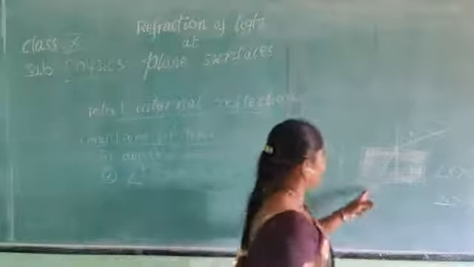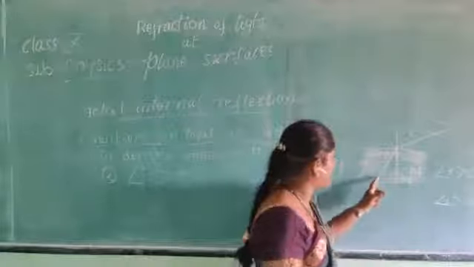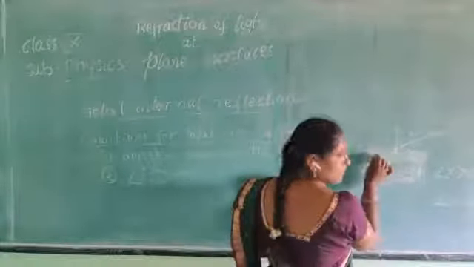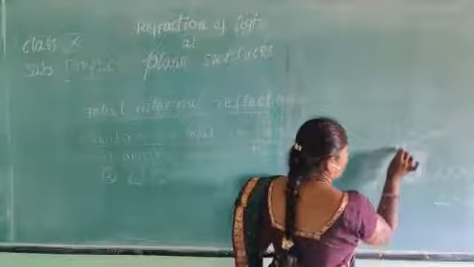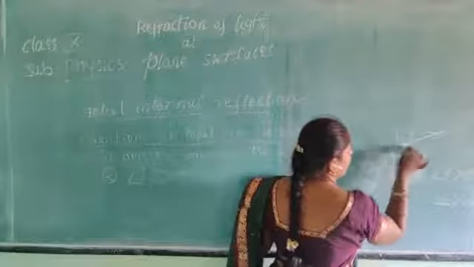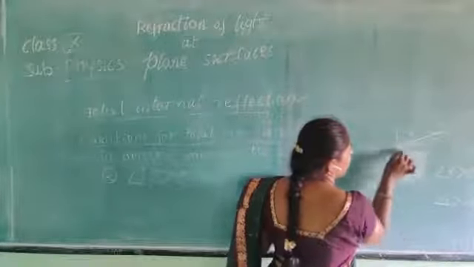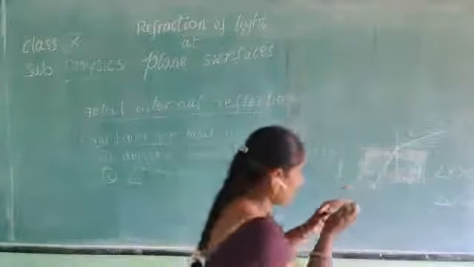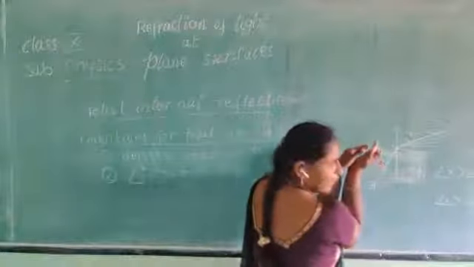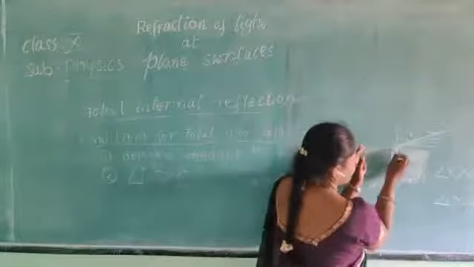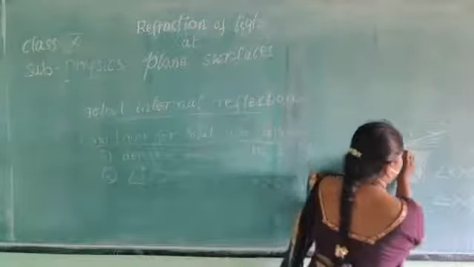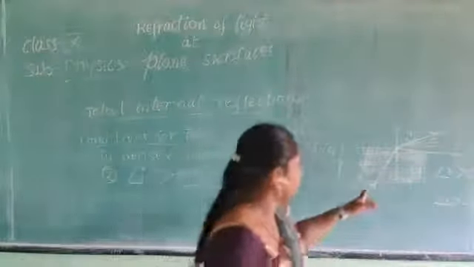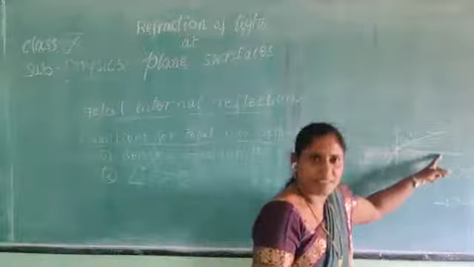Now, a light ray is incident from a denser medium to a rarer medium. When you increase the angle of incidence, the bending of the light ray increases and increases, and it grazes at a particular angle of incidence. When you slowly increase the angle, at a particular angle of incidence, the light ray grazes the interface line.